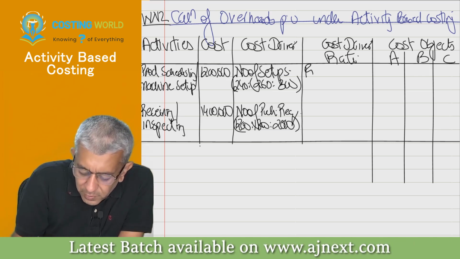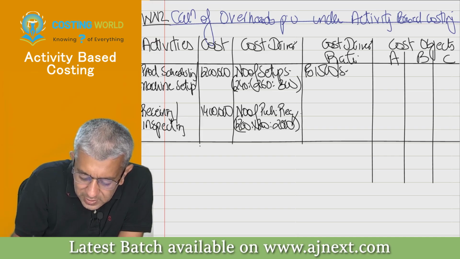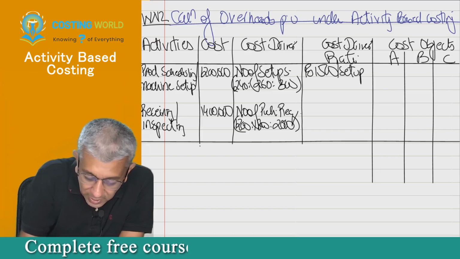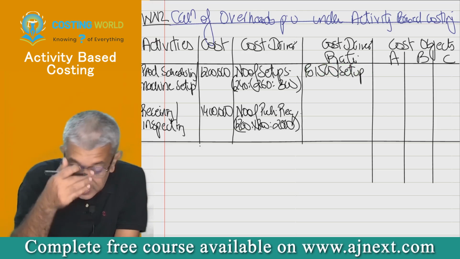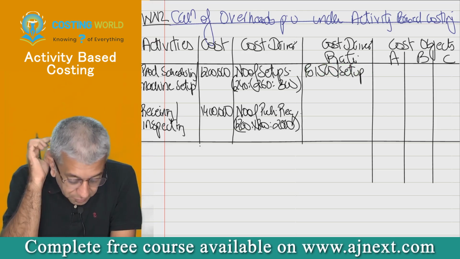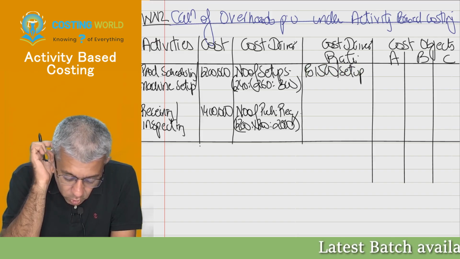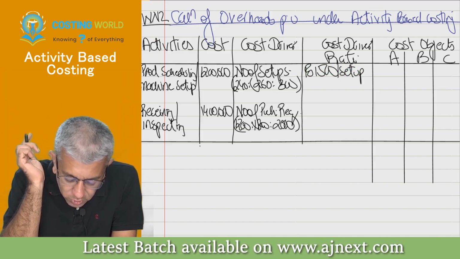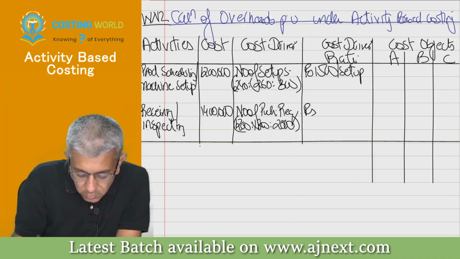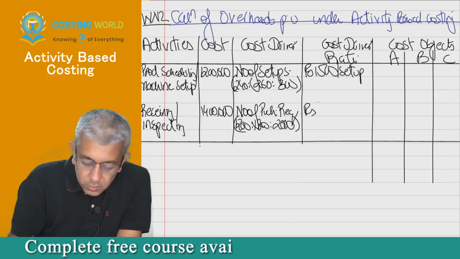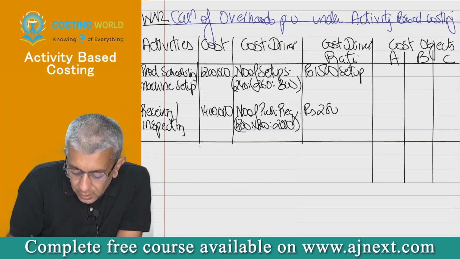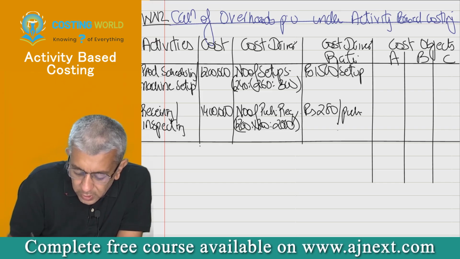So it will be 1500 per setup. It is very important that you write down this thing in this particular way only, 1500 per setup. Then further, 14 lakhs is the cost for how many purchase requisitions? 280 per purchase requisition.